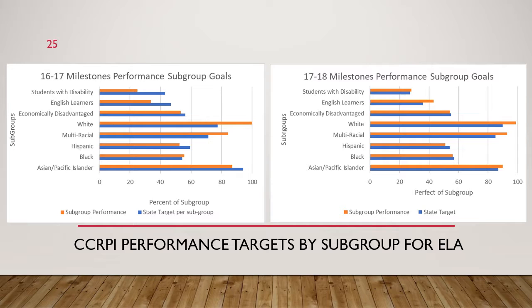So our students with disabilities and our English learners, though, did not hit that target in 16-17, but exceeded that target in the 17-18 school year. So that is a big win, and that is something to look forward to, as well as our white and multiracial and Asian Pacific Islander students exceeding that goal as well, with Hispanic and Black populations coming very close, as well as economically disadvantaged, to hitting their goal. And obviously the goal will increase next year based on our score from this year, but it's something to look forward to try and hit that goal.